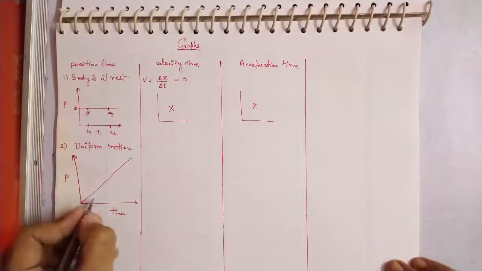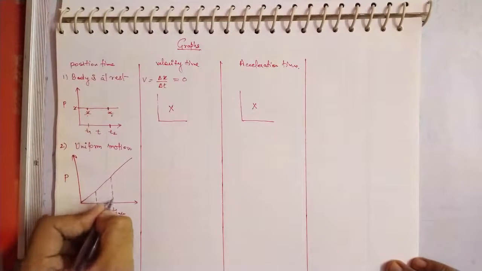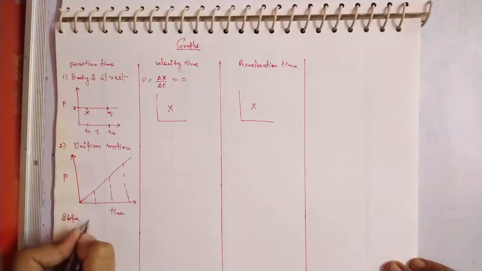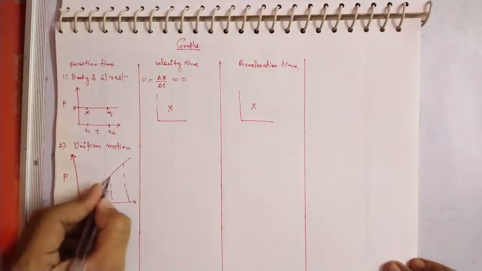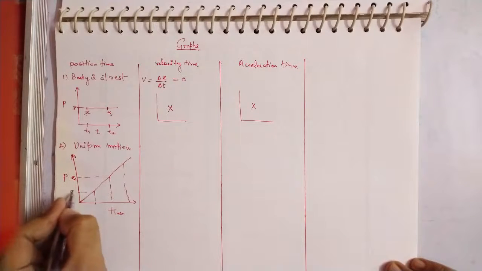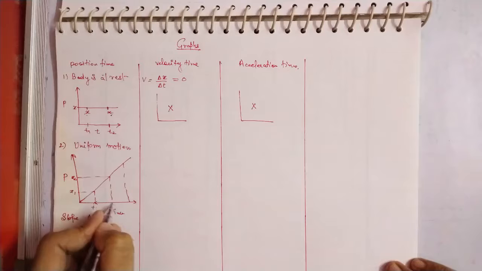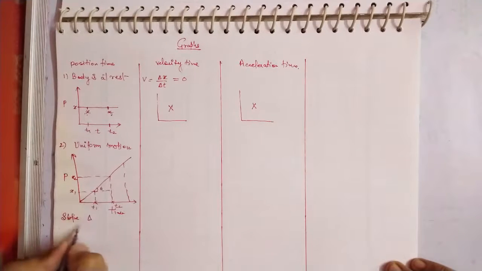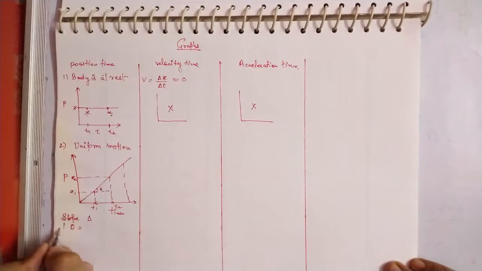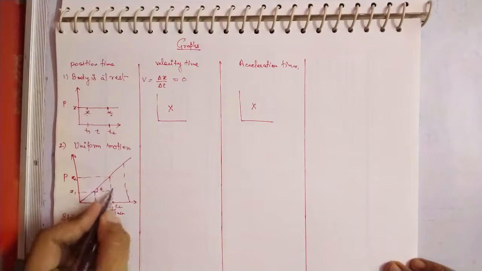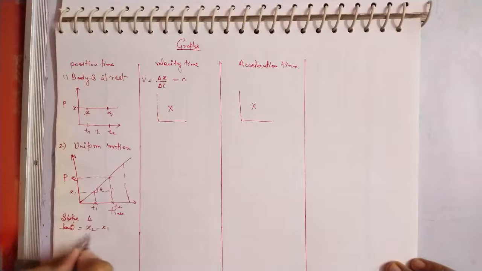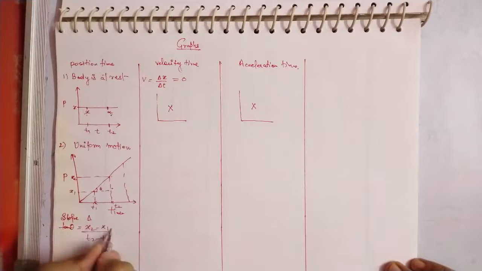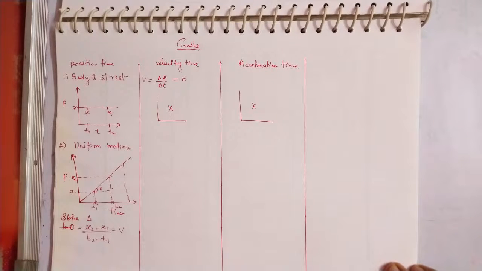Straight line means that if you try to take out the slope, this is your x2 and this is your x1, and let's suppose this is your t1 and this is your t2. If you take out the slope, that is theta, then tan theta is equal to x2 minus x1, this is your perpendicular, upon the time, that is t2 minus t1. So this slope will give you velocity.